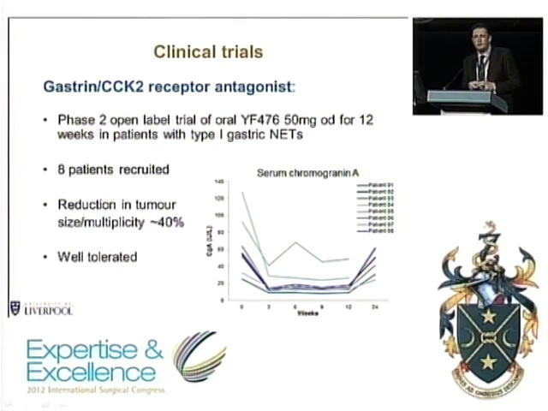So in collaboration with Trio Medicines, we've been analysing the effects of a gastrin CCK2 receptor antagonist, which is orally bioavailable. To date, we've treated 8 patients with type 1 gastric neuroendocrine tumours, and we've treated them all for 3 months. In all patients, we've seen a response. This is an open-label trial, but we've measured a 40% reduction in either tumour multiplicity or size, and in all the patients, there's been a reduction in serum chromogranin A. Now, the baseline serum chromogranin A in most of these patients is not particularly high, but nonetheless, it's come down in all of them, suggesting that the drug is active.